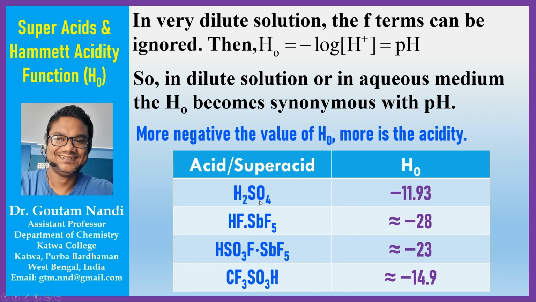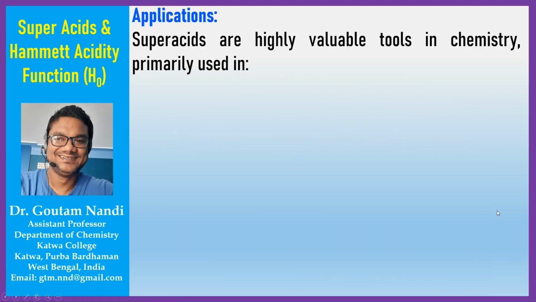Now let's compare the H0 value of some acids. This is pure H2SO4, which has the H0 value of minus 11.93 or around minus 12, whereas fluoroantimonic acid has minus 28, magic acid has minus 23, triflic acid has minus 14.9. So you can easily understand from these values that all are more acidic than the concentrated or 100% pure H2SO4 solution.